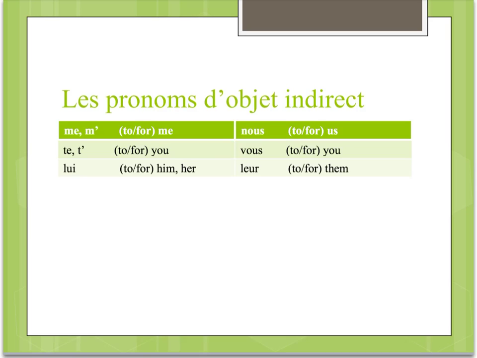So, for example, tu me vois, you see me, which is a direct object pronoun, sounds exactly the same thing as tu me donnes le cadeau. You give me the gift. So in both of these sentences, we have a pronoun me. But in the first sentence, it's a direct object pronoun.